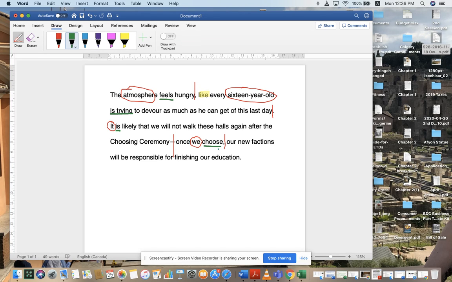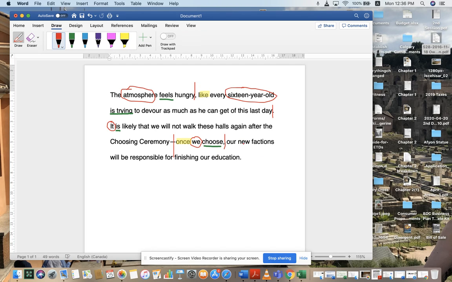choose. Okay, so notice once again, just like in the first part, once we choose, so once here, sorry, is an I should have noticed that this is an adverb, once. And we have what we see as another dependent clause because we choose. Choose what? What's going on? We require another part, which is the independent clause, to explain what we mean in the first part.